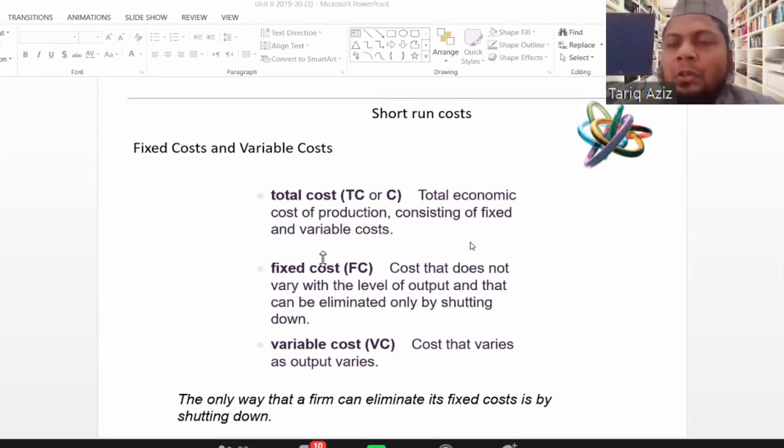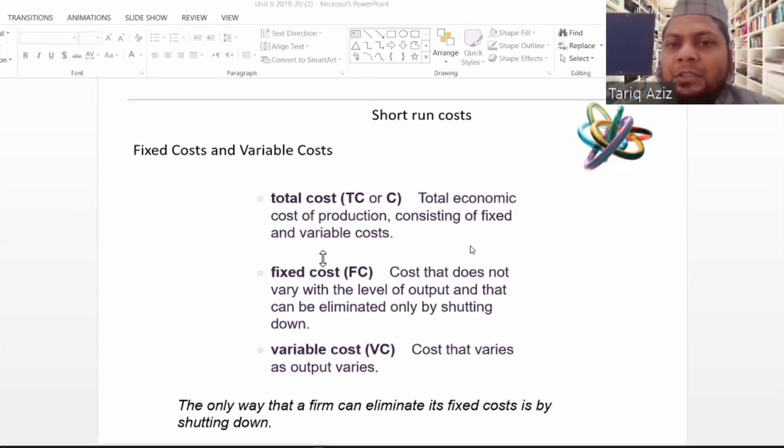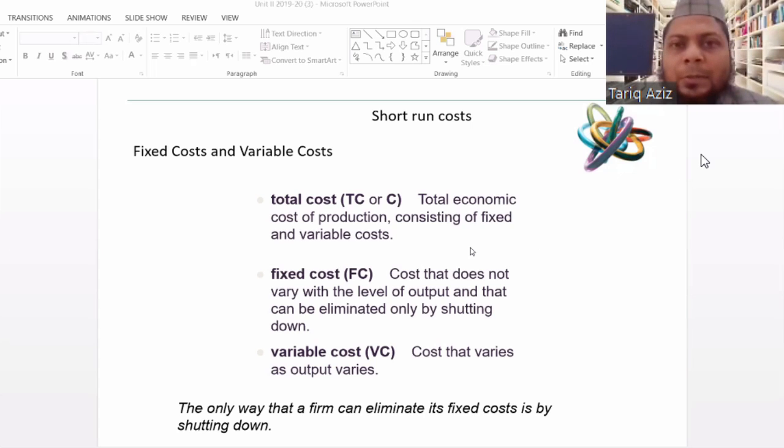So in the short run, first we talked about diminishing returns from the total product perspective. Now the same thing, the law of diminishing returns, we are trying to look at from the cost perspective. So there are similar variables: total cost, fixed cost, and variable cost. Total economic cost of production consisting of fixed and variable. So total cost can be classified into two types: the fixed component and the variable component.